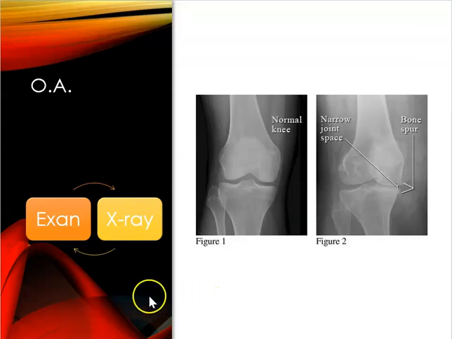Physical examination and patient history can potentially identify osteoarthritis, and x-rays are going to show changes in the joint space and possible osteophyte formation. And there we see an osteophyte right there. That's a bone spur. In some cases, they may also do an MRI to determine the extent of joint damage, as well as other studies. So they could aspirate synovial fluid from the affected joint, and that can rule out other types of arthritis. They'll do that sometimes with gout.